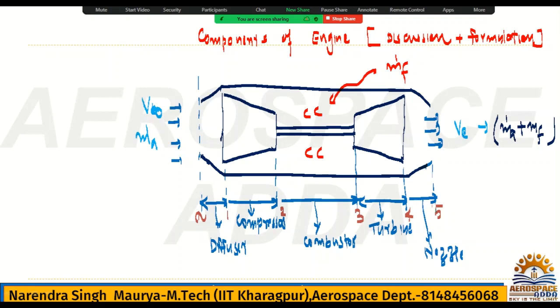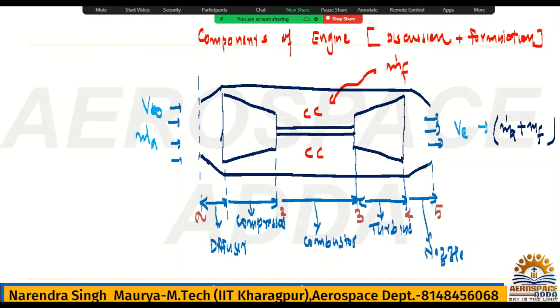Here I have taken the a point at the inlet of the diffuser. When the shock forms, that time only A and 1 will differ. Otherwise the total temperature and total pressure will be the same if there is no loss.